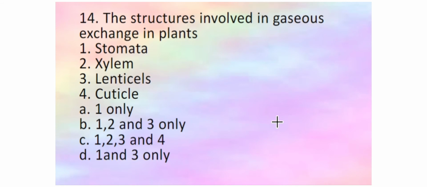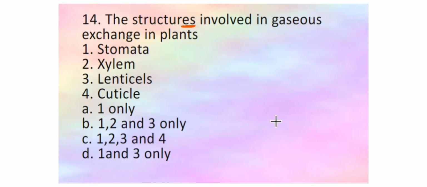Question number 14. The structures involved in gaseous exchange in plant. Here structures means more than one answer could be there. Stomata. Stomata are the small pores on the leaves which are helping in gaseous exchange and transpiration. So we know obviously stomata is the answer. But let us see if any more answer is here.